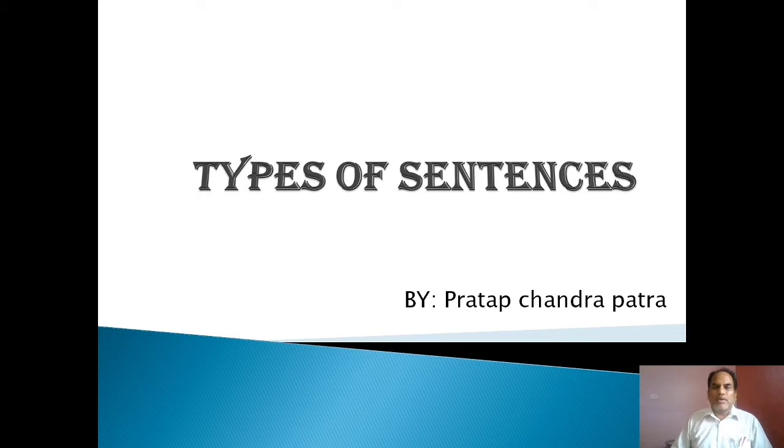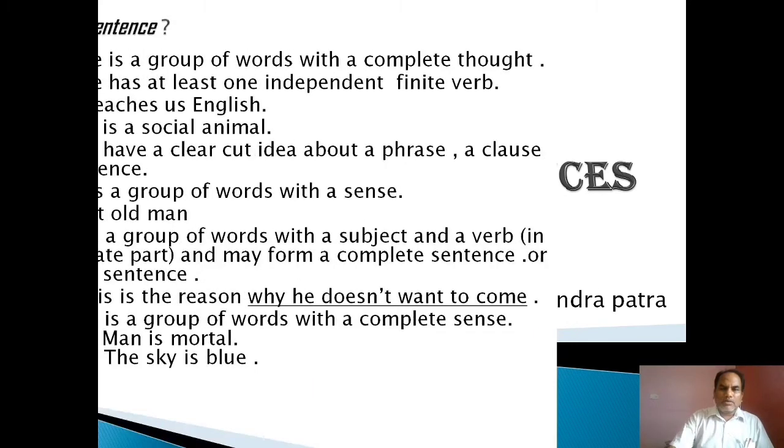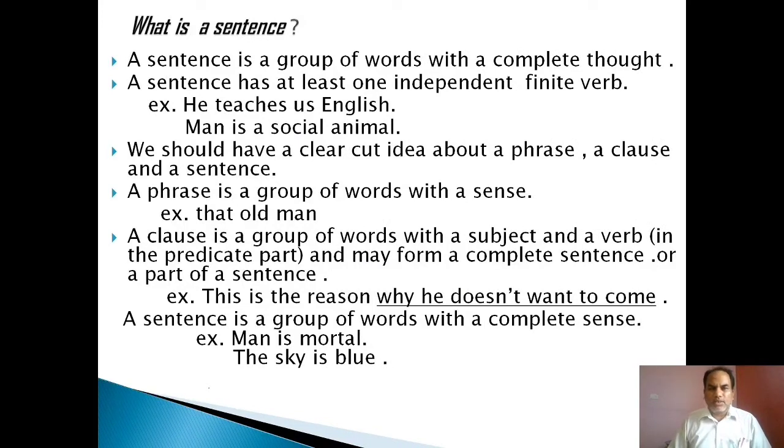Let us discuss types of sentences, chapter 2, class 10 English grammar, Board of Secondary Education Odisha. So let us discuss first what is a sentence. A sentence is a group of words with a complete thought, a complete sense. There must be sense and tense. A sentence has at least one independent finite verb. There must be at least one clause. For example, he teaches us English, man is a social animal.